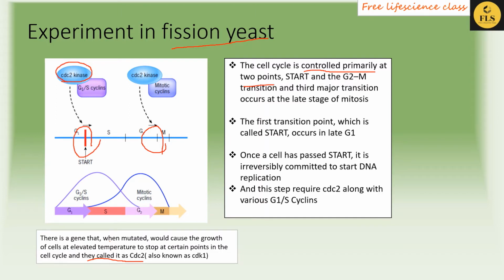There is one more experiment which was conducted after finding the CDKs in humans. In humans there are a variety of CDKs, but in fission yeast there is only one, which is enough to carry out all the functions.